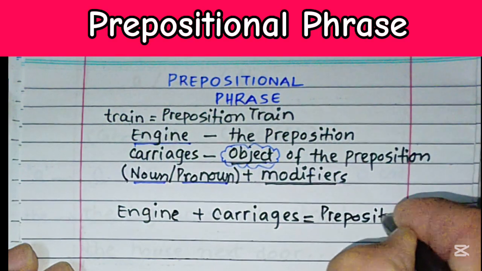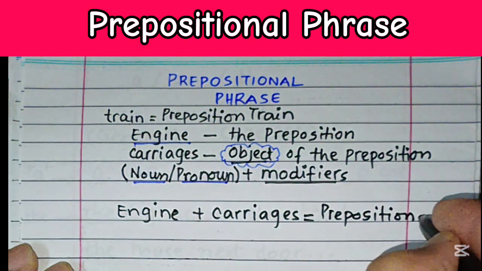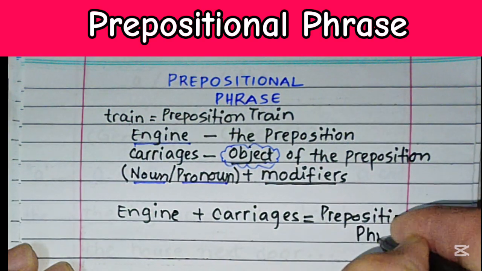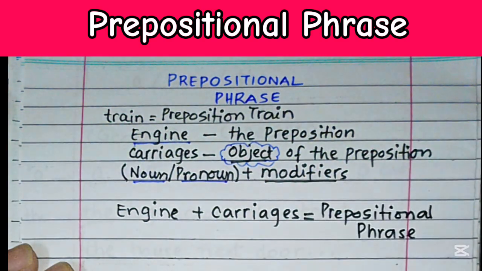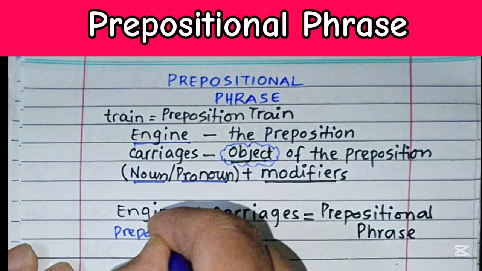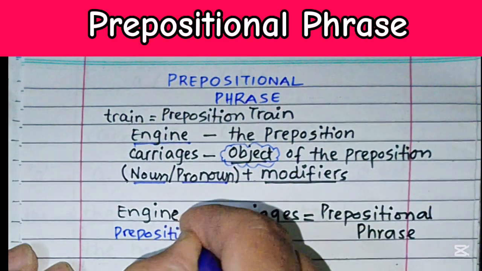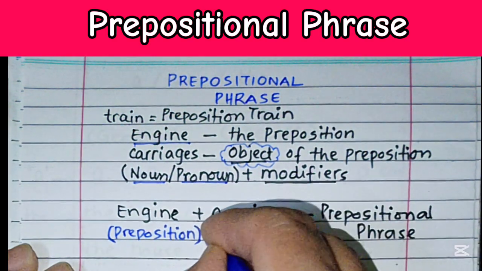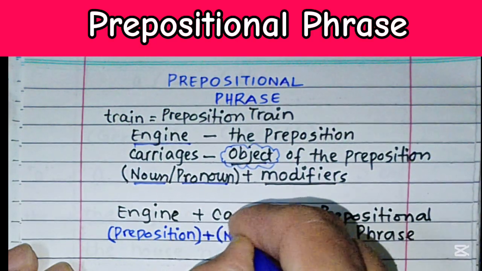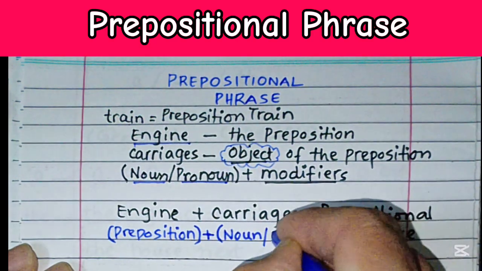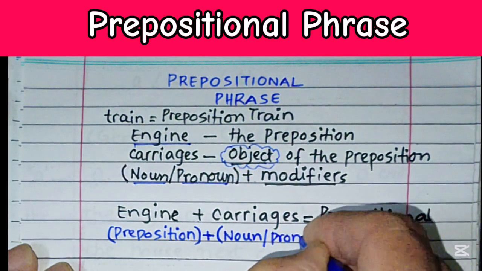So this analogy will help us understand the concept of the prepositional phrase. If I write or label what the engine is, that should be a preposition. Number one, it should be the preposition, and it should follow what? A noun as an object, meaning the carriages, noun or pronoun.